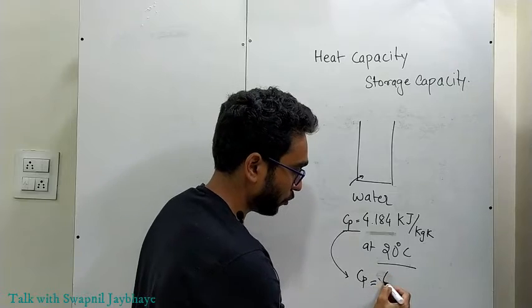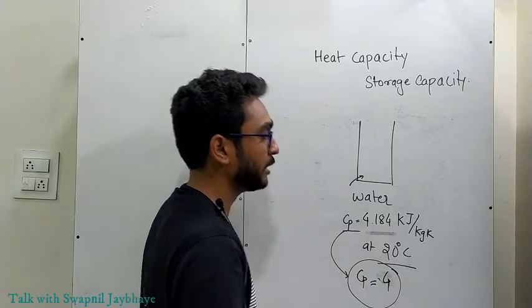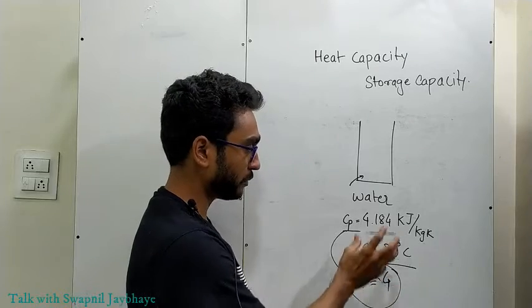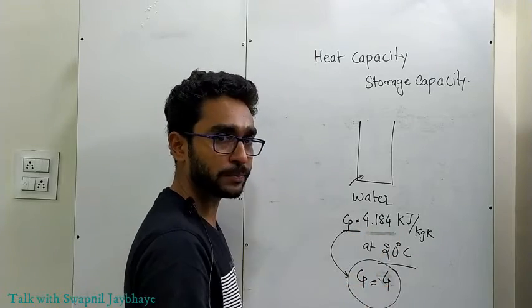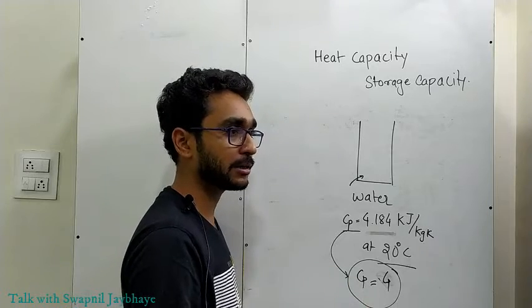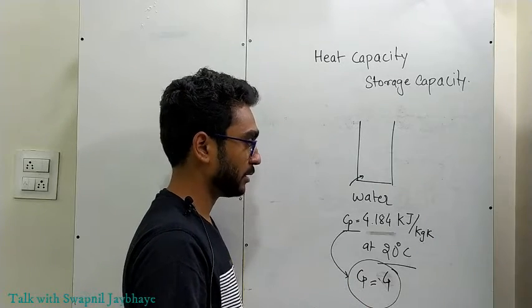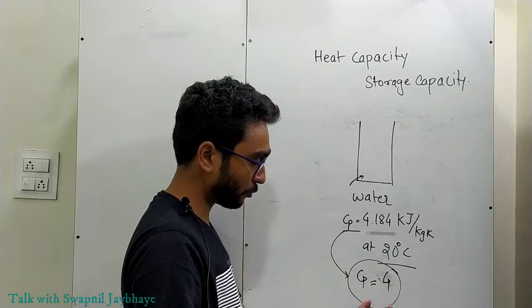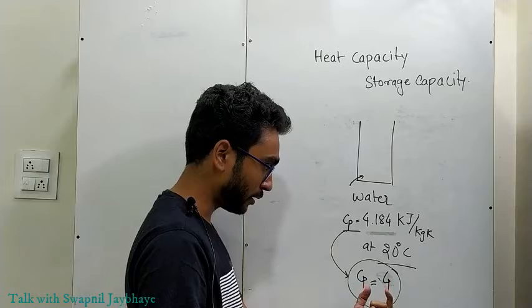It is not actually 4, but to understand in an easy way, we will assume that Cp is 4. We have just rounded it up to get a clear idea. And we will understand the significance of this number 4.